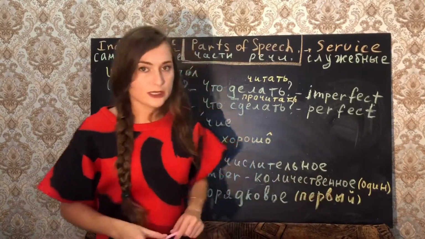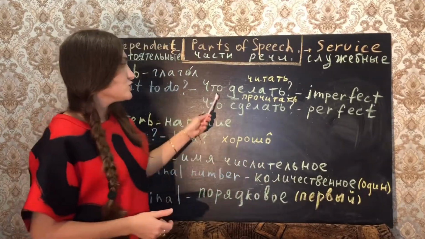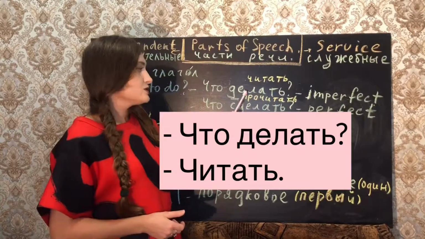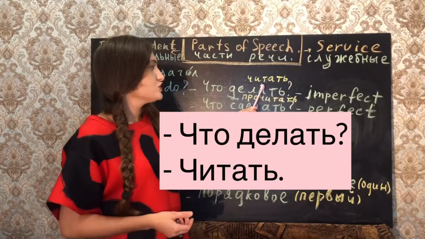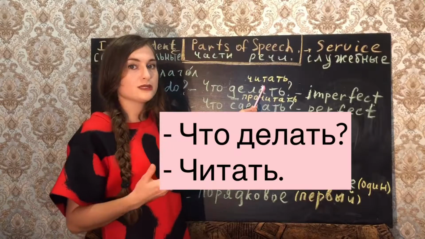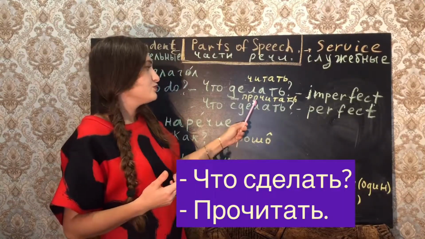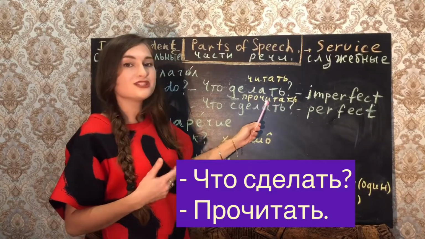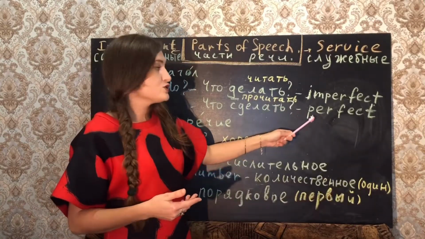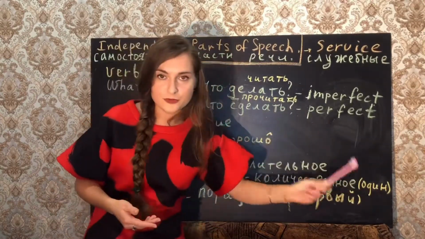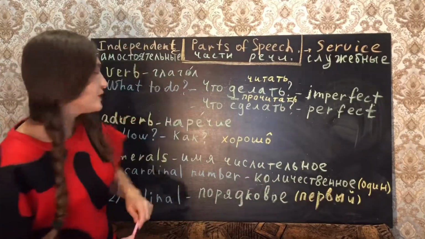That's how it works. For example, что делать, what to do, like imperfect, читать, expressing the process or repeat. Что сделать, прочитать, to have the result. It's the perfect form. We'll speak later about them.